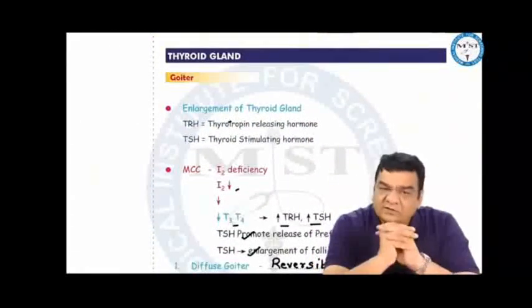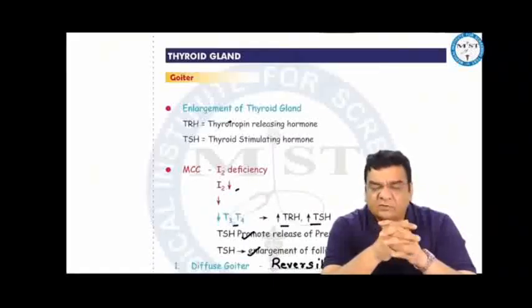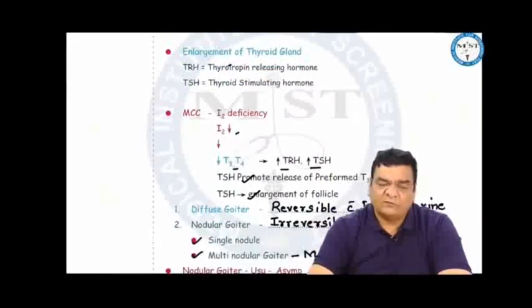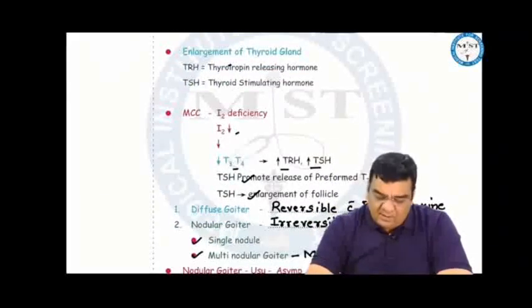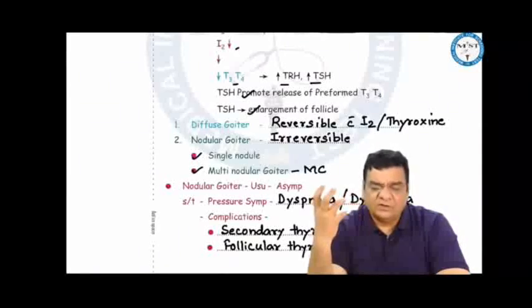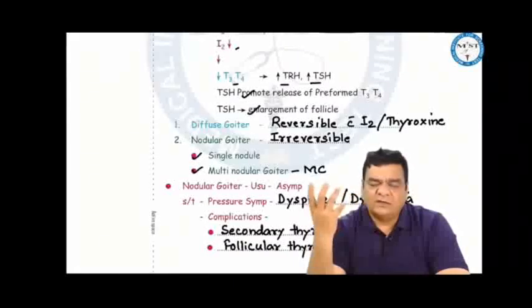of thyroid, that is goiter, which is simply enlargement of the thyroid gland. Most common cause is iodine deficiency. If iodine is deficient, T3 T4 is not formed, so T3 T4 will be less in the blood, TRH will be high, TSH will be high, and TSH will act on the follicles, promoting the release of T3 T4 from the follicle and enlarging the follicle. But there is no T3 T4 in the follicle. So continuous stimulation enlarges all the follicles of the thyroid gland, causing diffuse goiter.